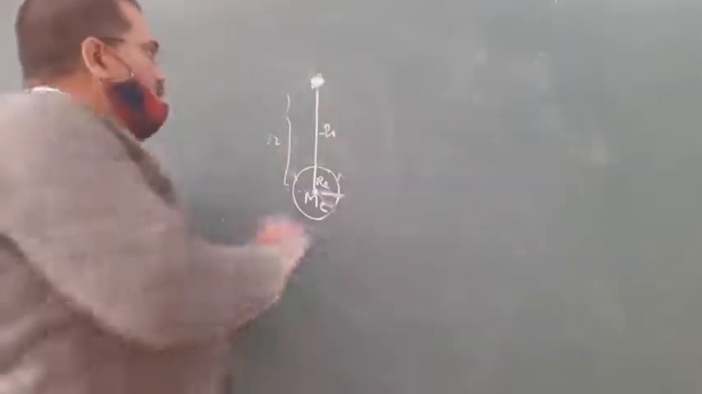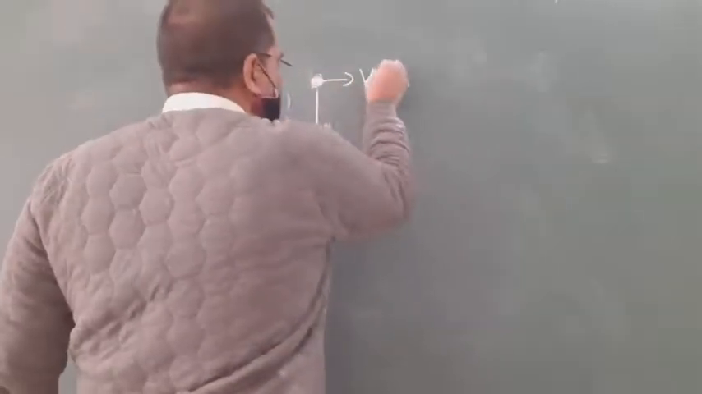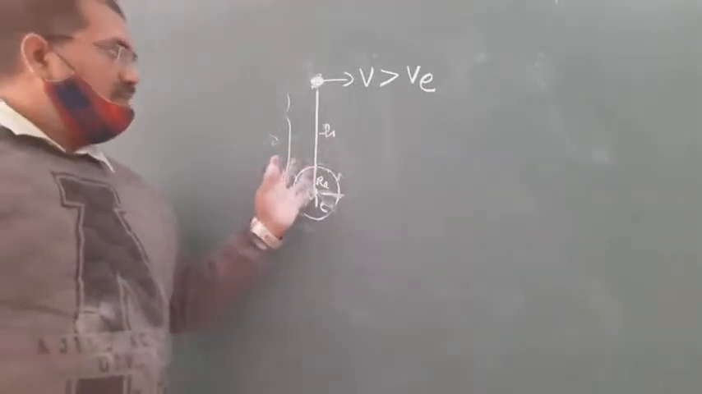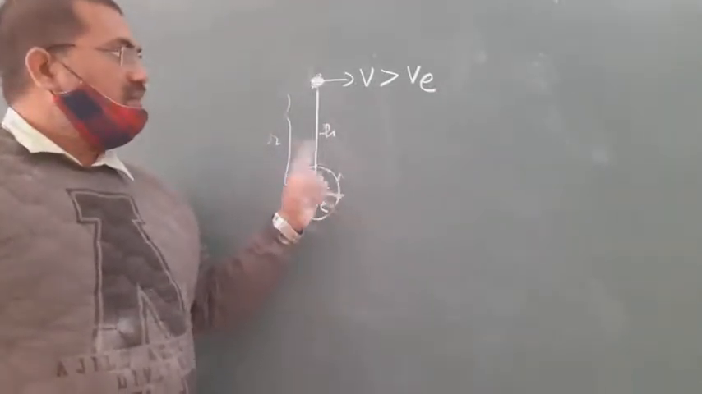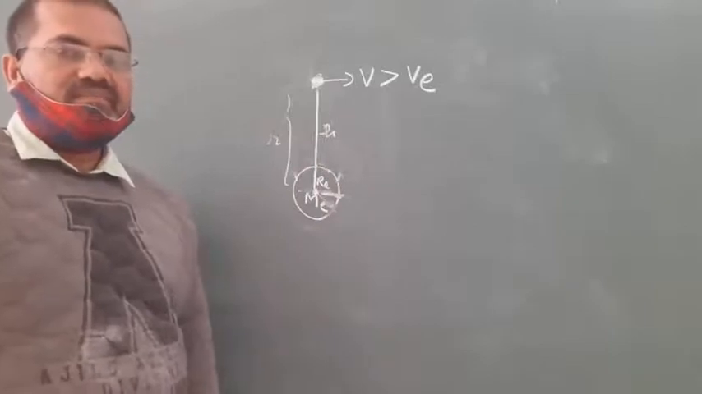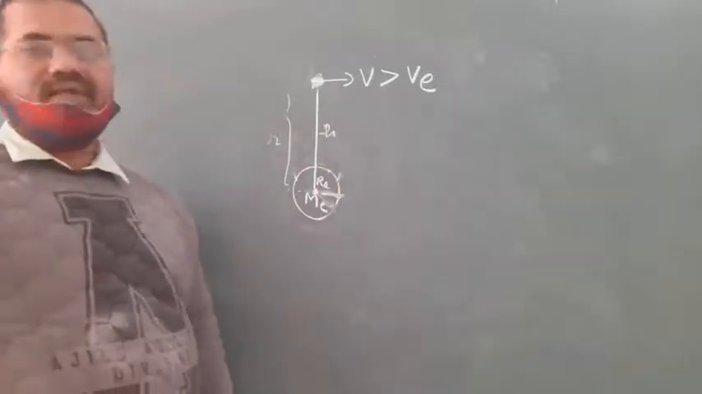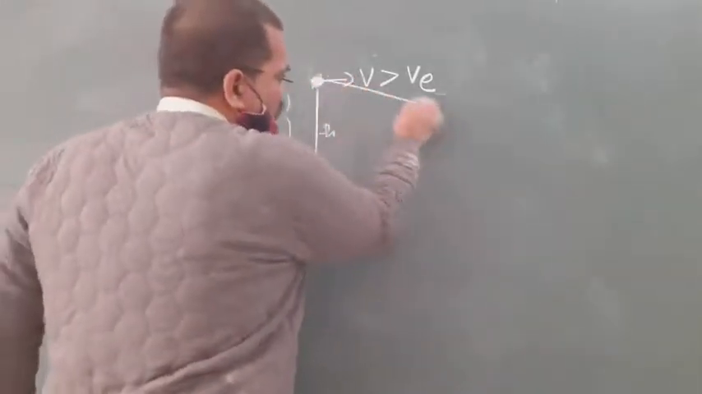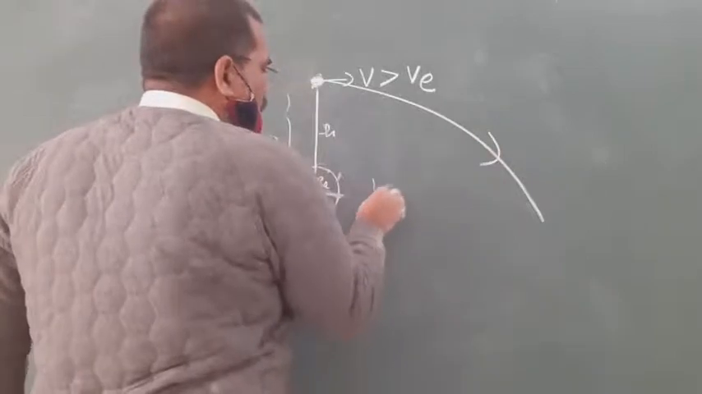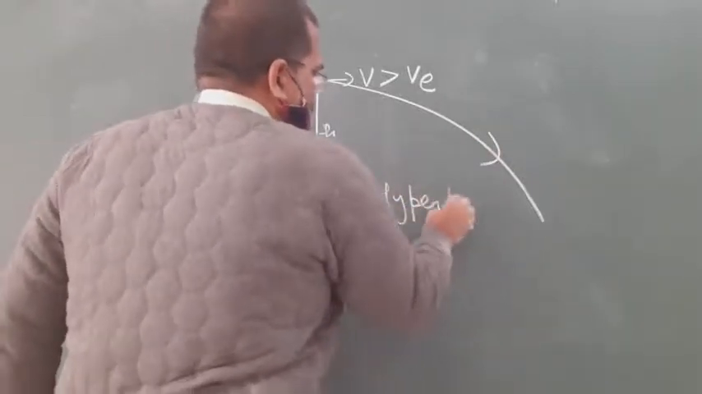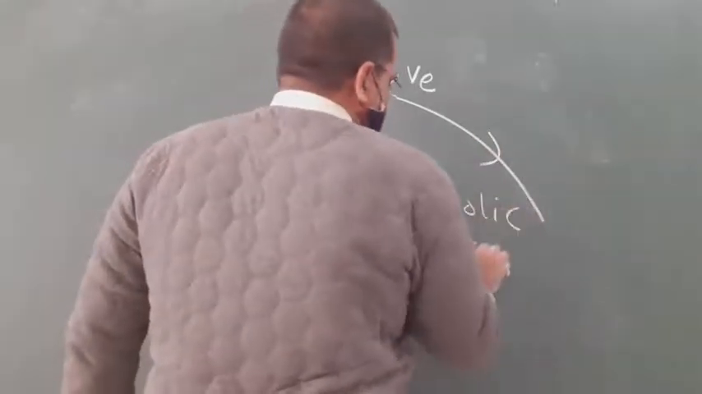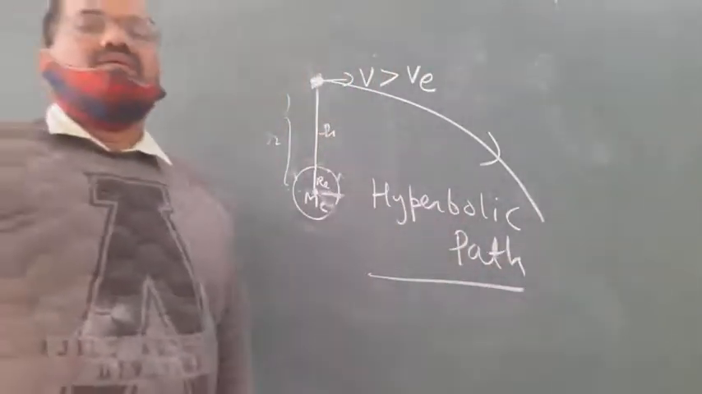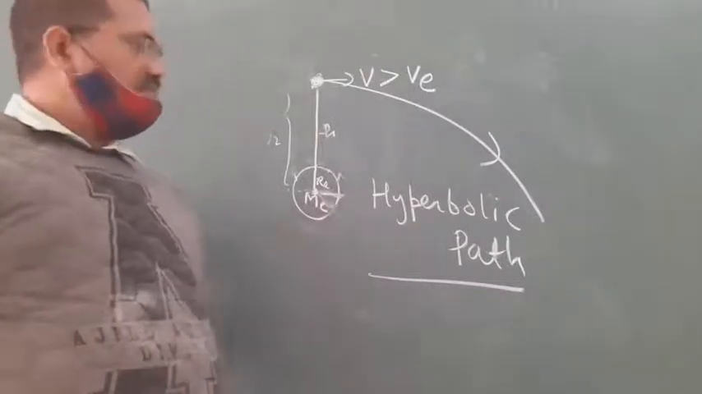Last but not least, if V is greater than V escape, if the speed of the satellite is greater than escape speed, then what will be the path followed by the satellite? It will be a hyperbolic path. Write down. I will summarize all the things.